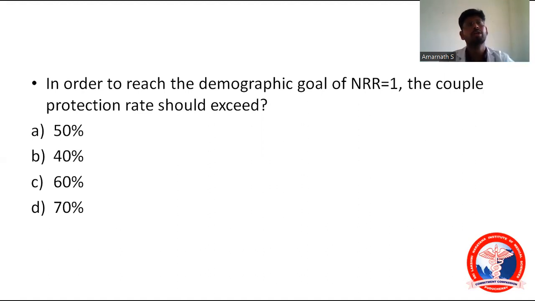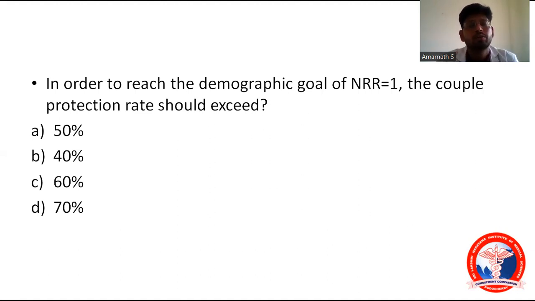The next one is the sources of demographic data: the census, SRS, the National Family Health Survey, and NSSO, the National Sample Survey Organization. There are other sources also, but these 4 are the important ones. And next, National Population Policy. National Population Policy was started in the year 1976, and there was a modification in 1977 for the small family norm.